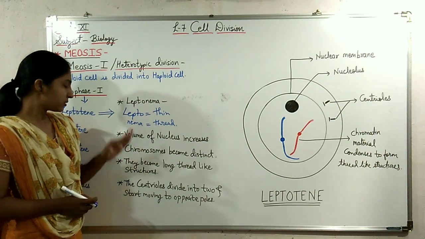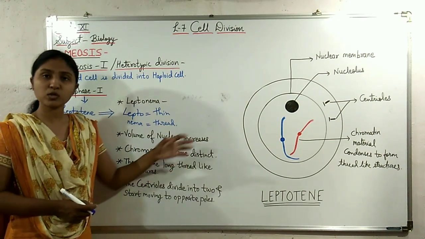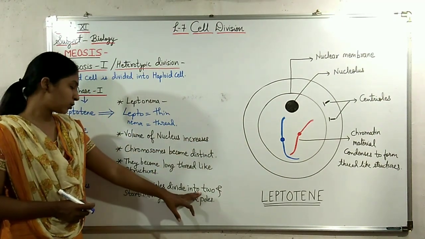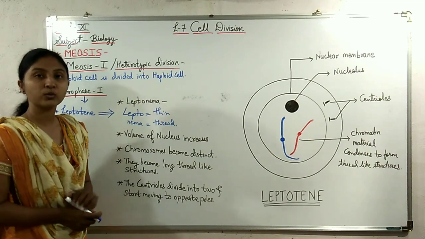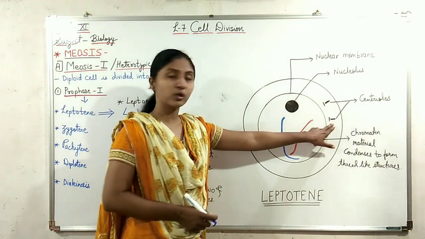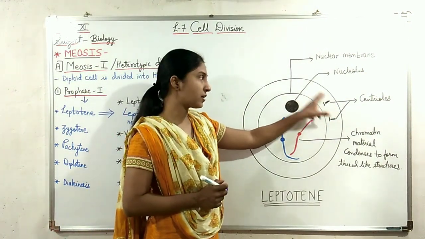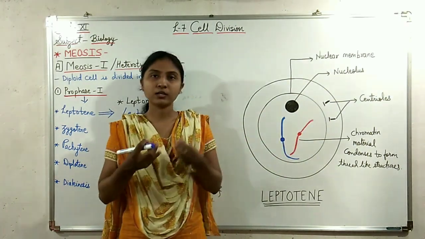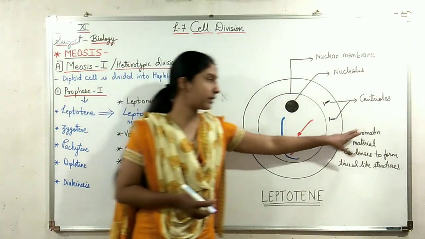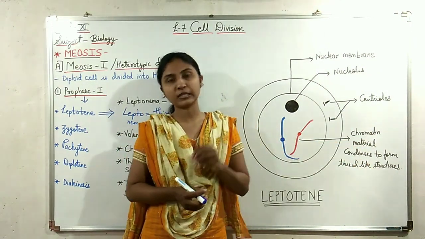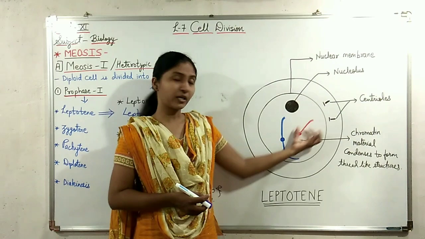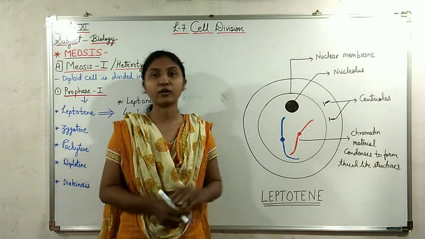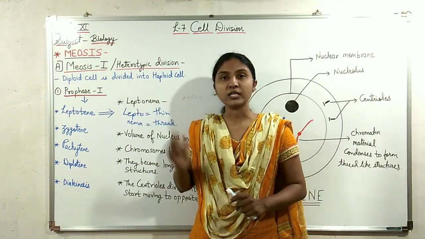In this stage, the chromosomes become thin thread-like structures, and the centrioles are divided into two and start moving to the opposite poles. The chromatin material condenses to form thin thread-like structures. That's why this stage is called leptotene, or leptonema.